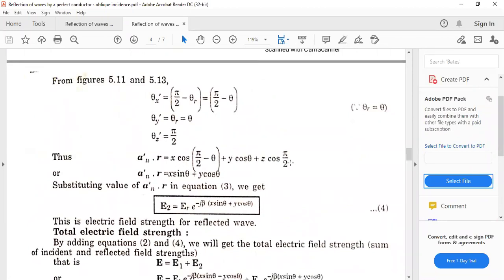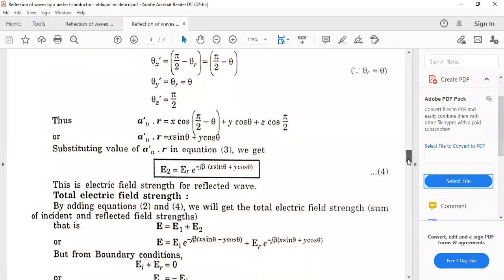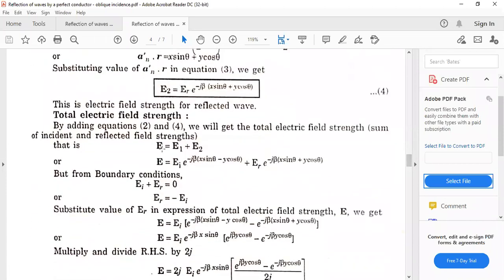Just putting down here the values, solve it, and we get x sin theta plus y cos theta. Okay, and now E2 comes out to be ER e raised to minus j beta x sin theta plus y cos theta. Okay, so this is the electric field strength for the reflected wave. दोनों equations हमारी निकल गई हैं E1 और E2. अब हमने निकालनी है net electric field. ठीक है, जैसे कि हमने incident wave की form में भी किया था, उनका net resultant निकालना है. तो this comes out to be E1 plus E2 and this is E1, this one is E2.